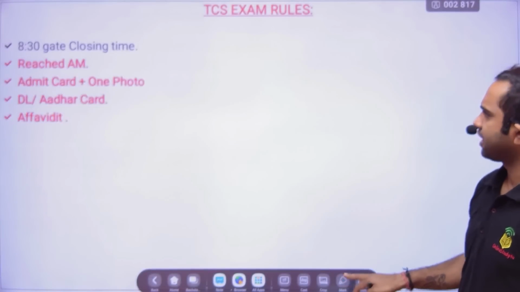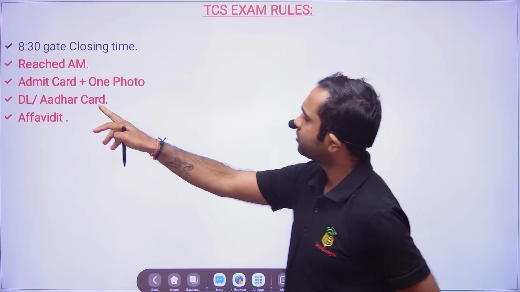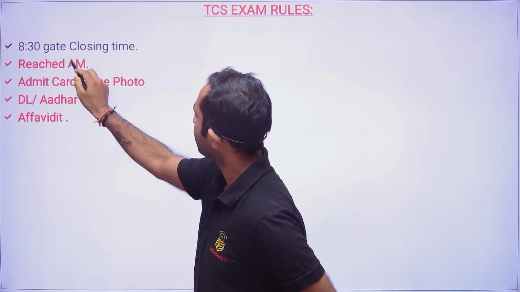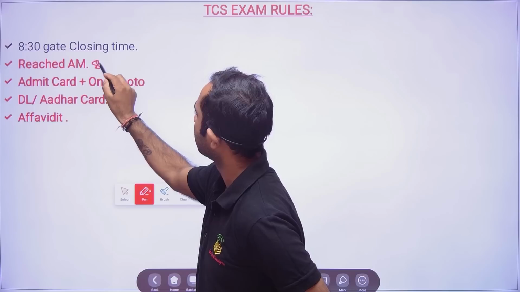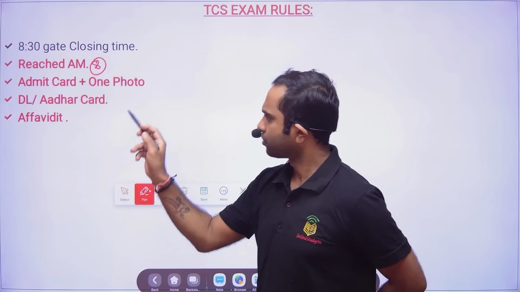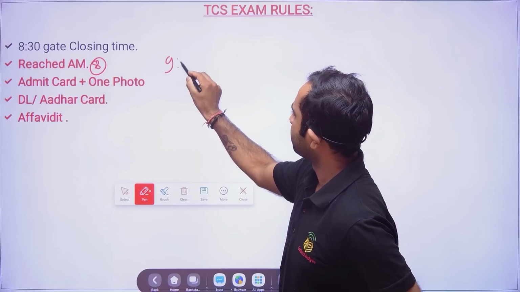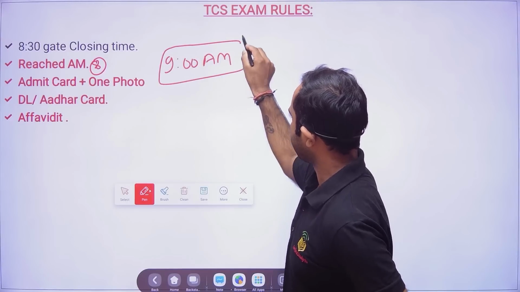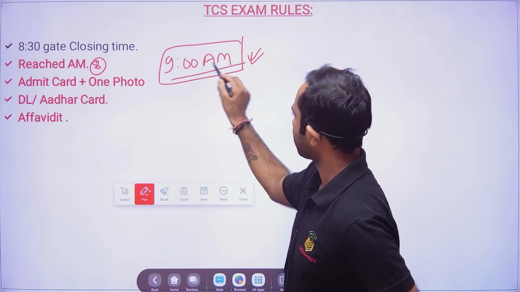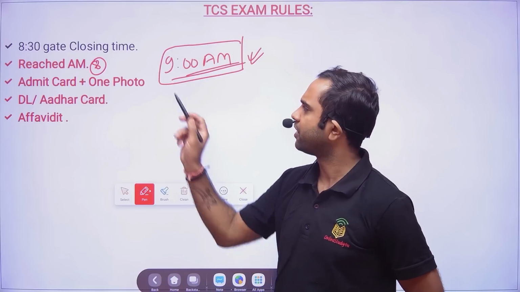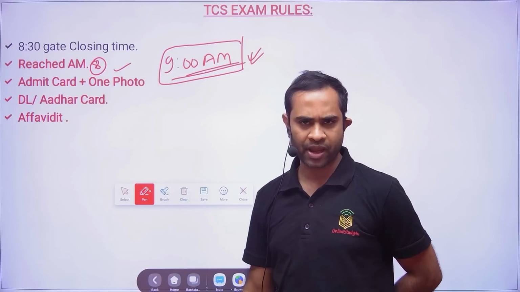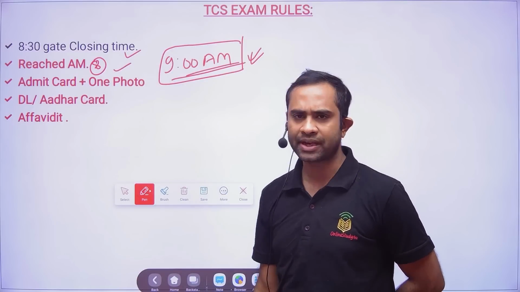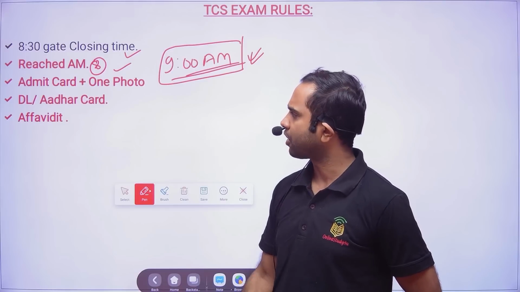Friends, one thing is there. You had to reach the exam hall 1 hour before. So 9 a.m. your exam was there, first shift. If the first exam is at 9 a.m., then it is very clear, friends, you need to reach an hour before, because 8:30 will be the gate closing timing, and then you will not be allowed to enter.